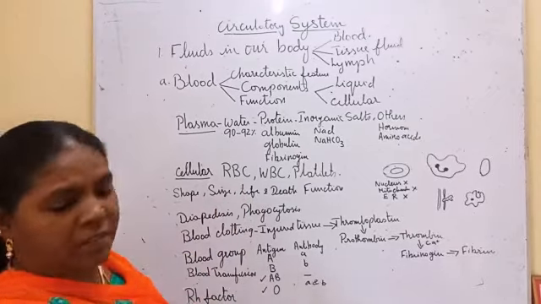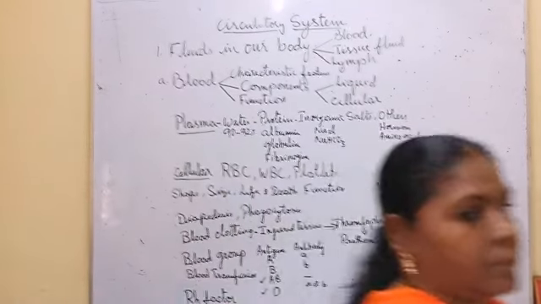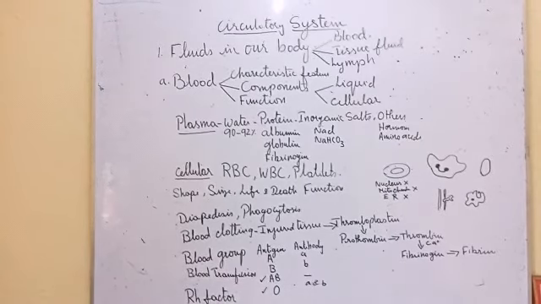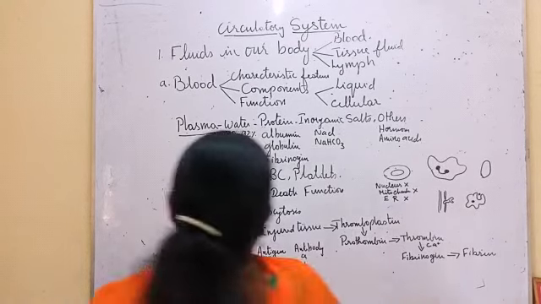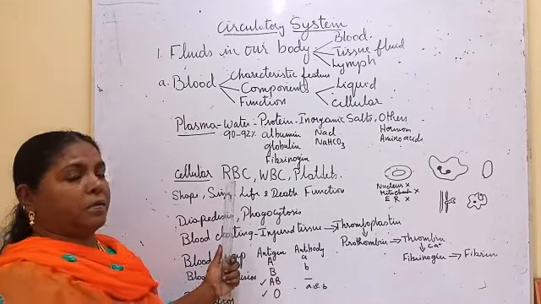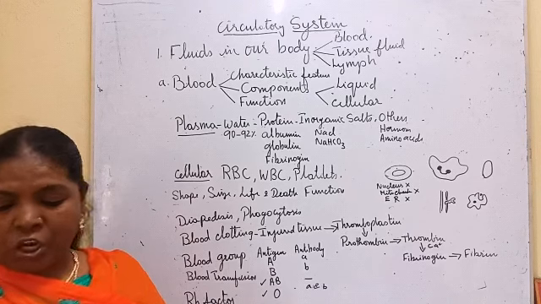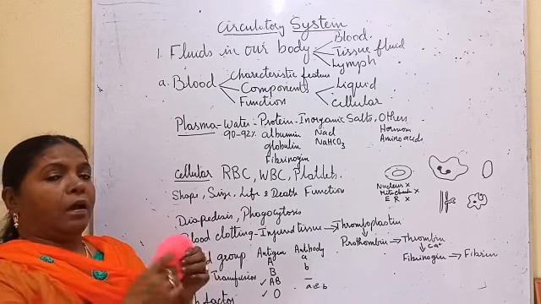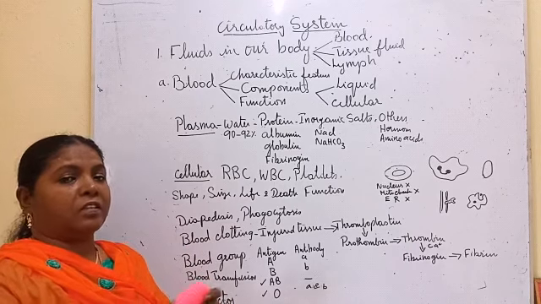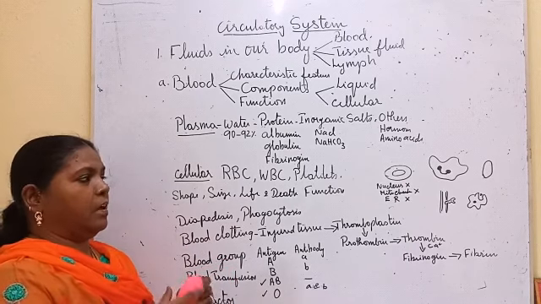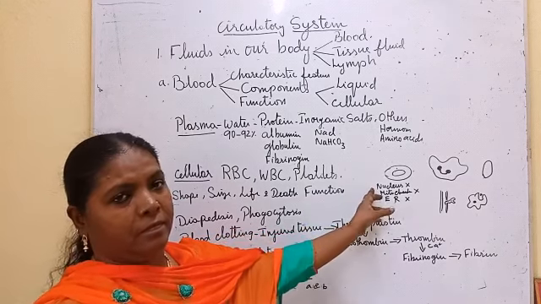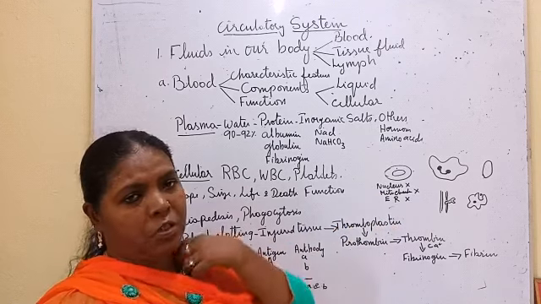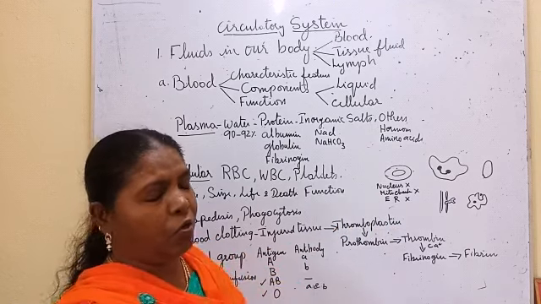So this RBC is disc shaped, where it is produced, where it is destroyed, and what the lifespan is we have seen. It has no nucleus. Mature human RBCs will not contain any nucleus.